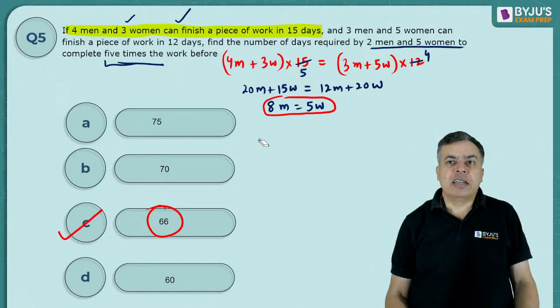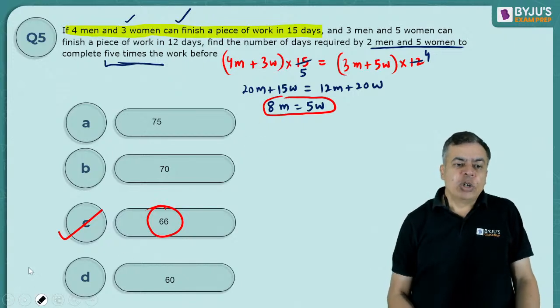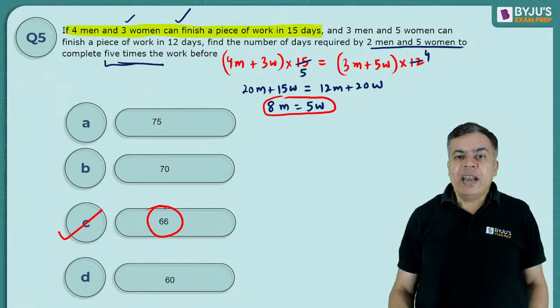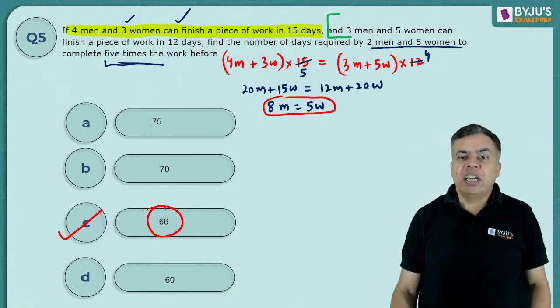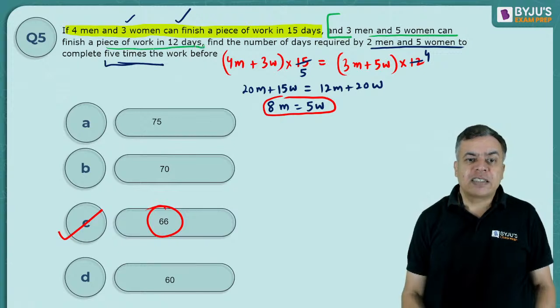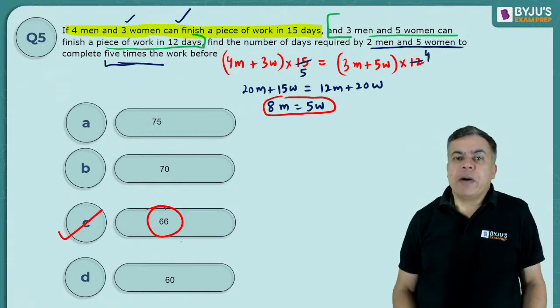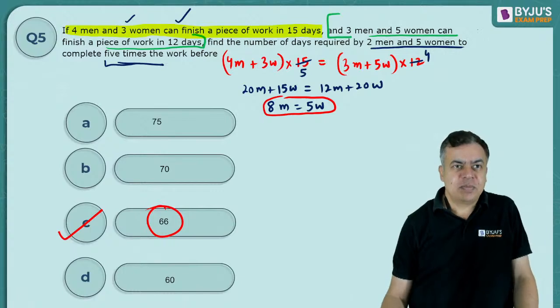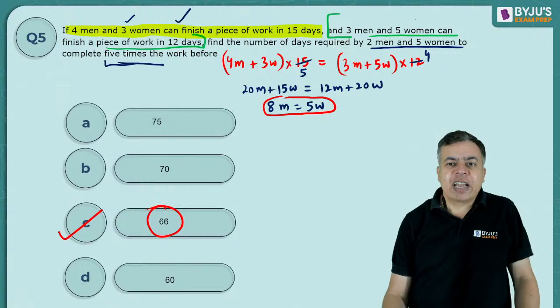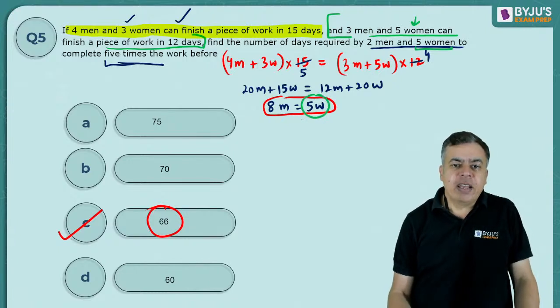Just try to understand this. Once you know that 8 men equal to 5 women, and in the second part, just see the second part now. 3 men and 5 women can finish a piece of work in 12 days. Now in the second part you have 5 women here, and in the question also you have 5 women, and you know that 5 women is equal to 8 men.